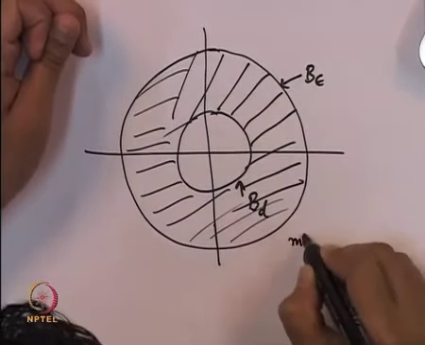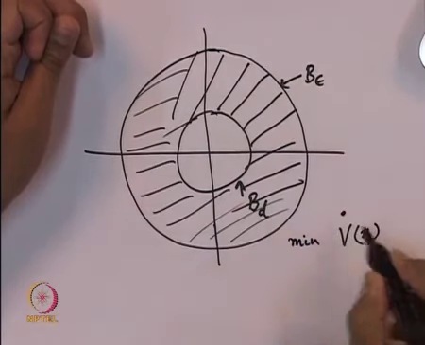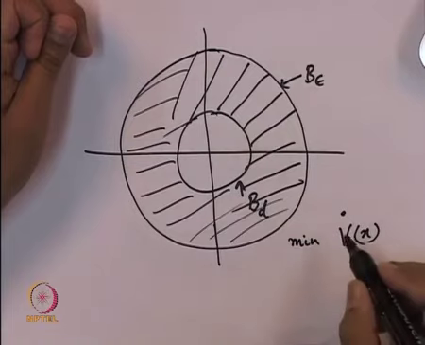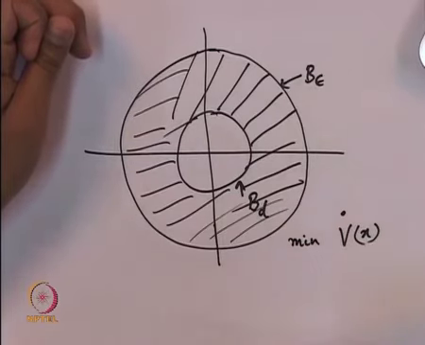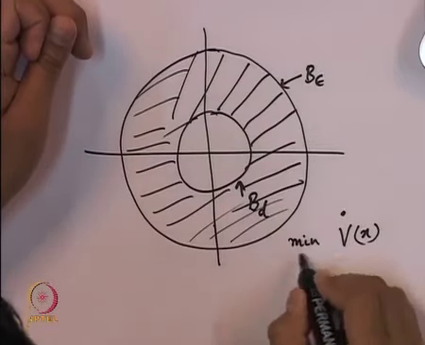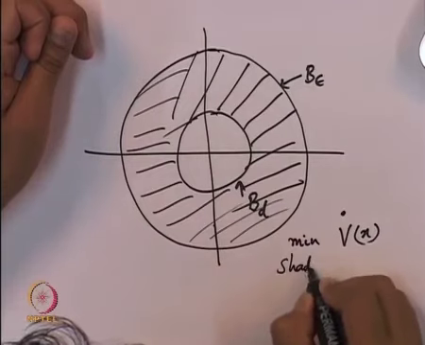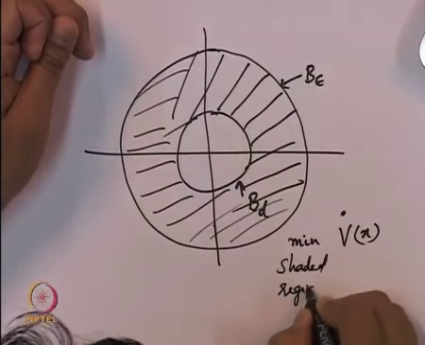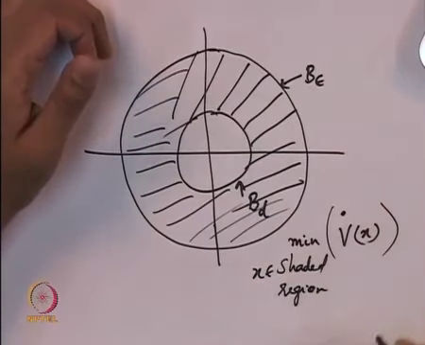So the minimum value of V dot of x. At each point, V dot is some function, it is the rate of change of V with respect to the trajectory at that particular point. Minimize this particular quantity over this shaded region. For all x inside the shaded region, you want to just minimize this quantity.